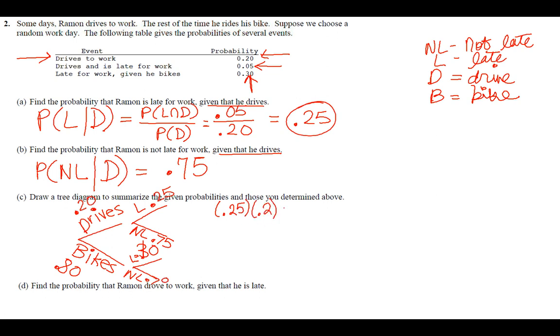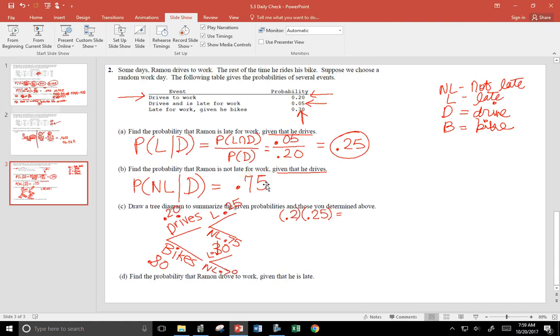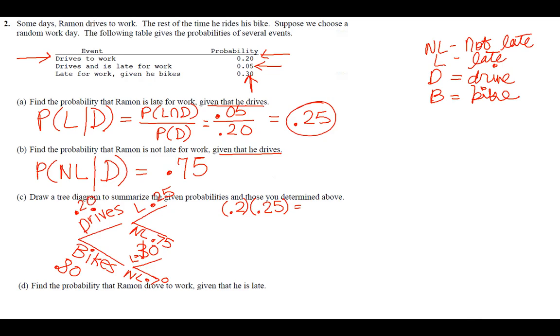So that gives me the very first probability of 0.05. Then I go across the next branch, which is driving and not being late, 0.2 times 0.75, and that one is equal to 0.15.